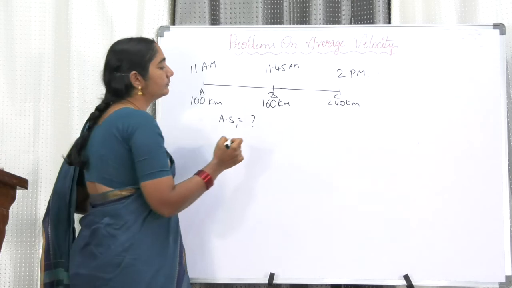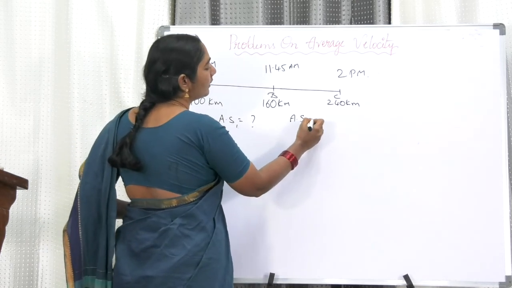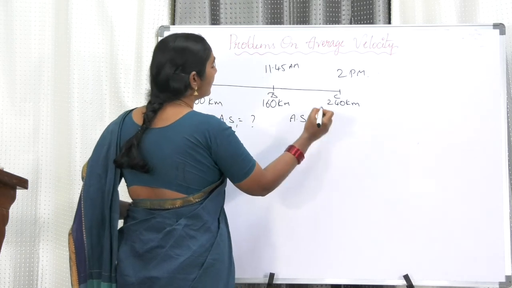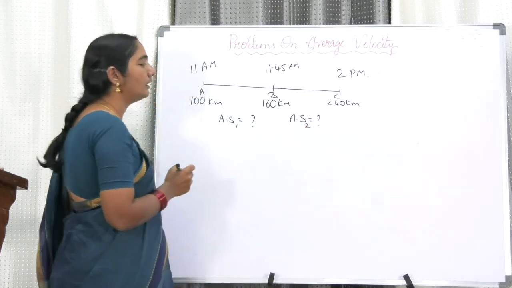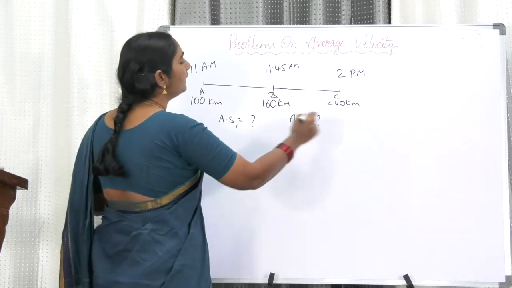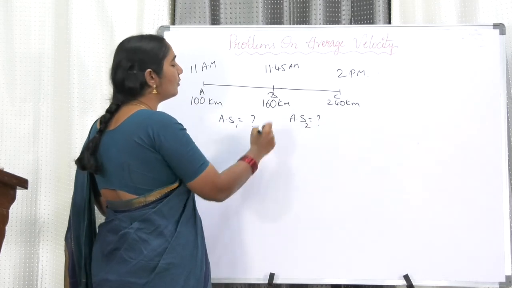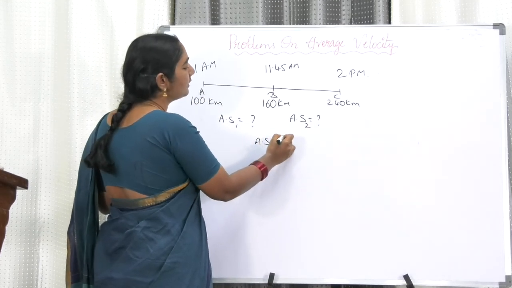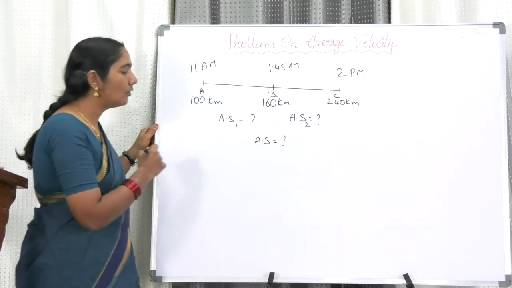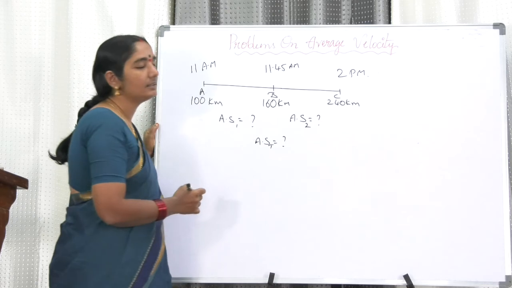Next, 11 a.m. to 2 p.m., the complete average speed. For the whole journey, for the entire trip, what is the total average speed?